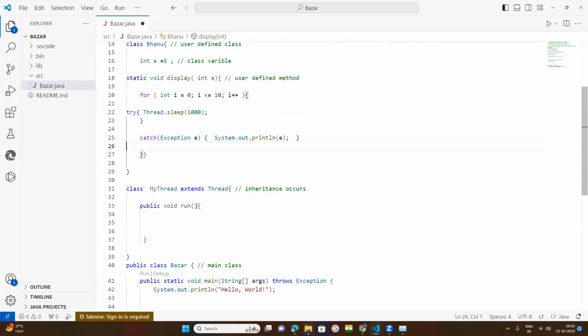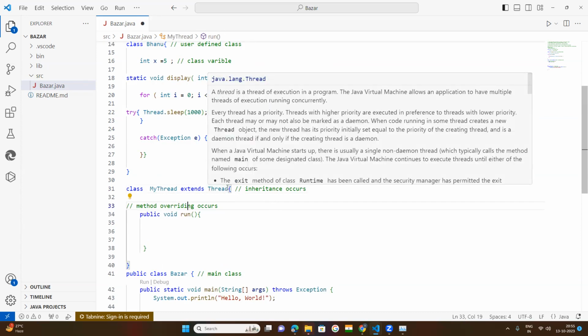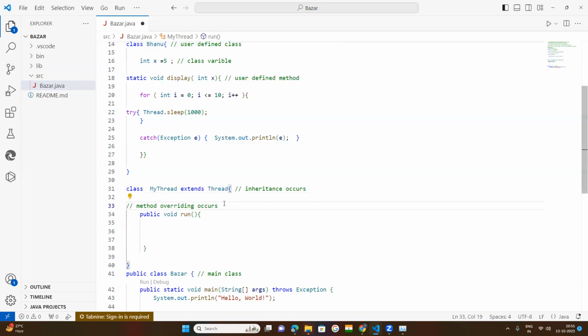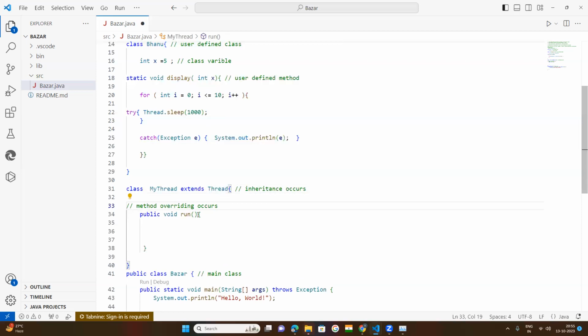Now this run method is what we call method overriding. Why does method overriding occur? Because the Thread class has a built-in run method, and the same method signature is written here.